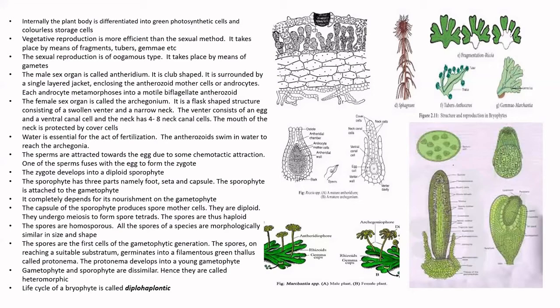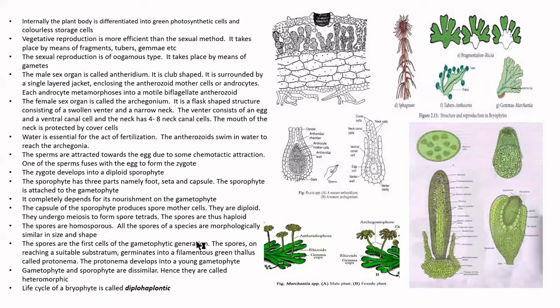The spore mother cells are diploid cells, and they undergo meiotic division, a reduction division, to form haploid spores. Each spore mother cell will produce 4 haploid spores. They are referred to as spore tetrads because 4 spores will be attached together in the form of a tetrad. So the spores are haploid.